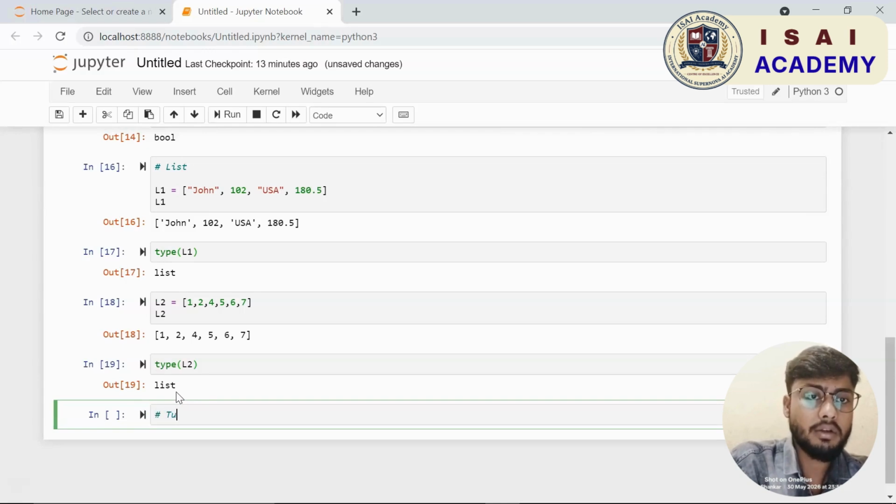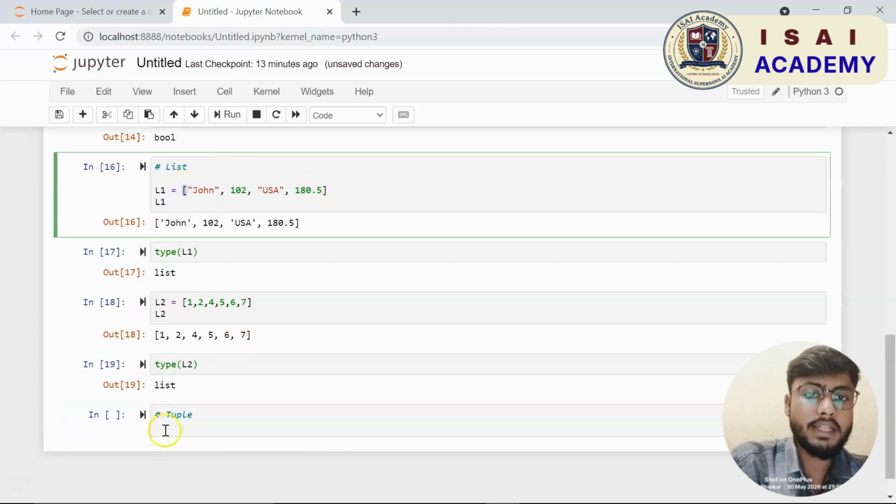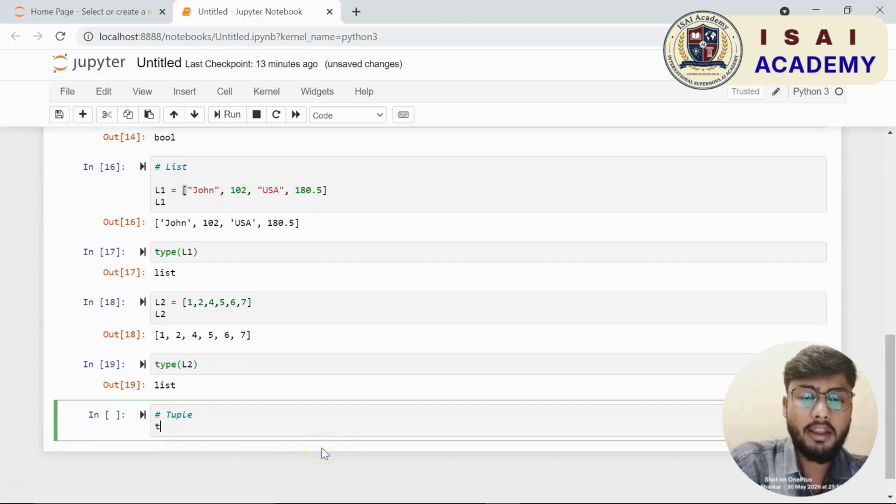Now suppose you want to check the type of L1, you can use the type function again and pass in the variable, that is L1. There you go, it tells that L1 has the value in the form of list. Similarly, you can create a list of the same data type, let us say only numbers. Now if I just print L2, you can see L2 has only numbers. Similarly, you can check the type of L2. If I run this, it is also a list.